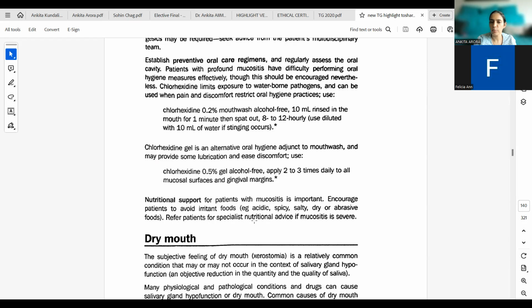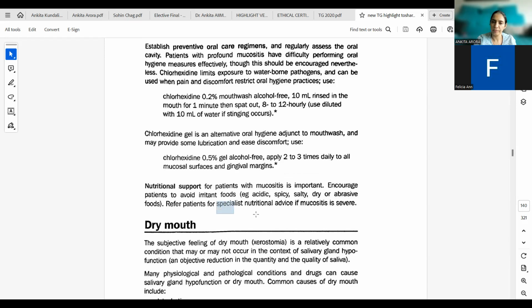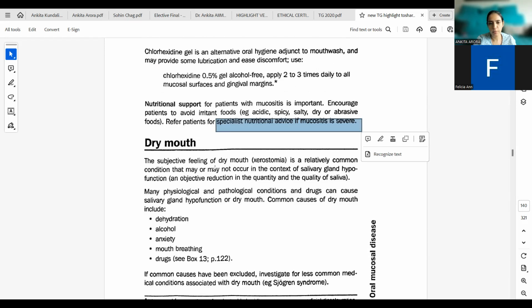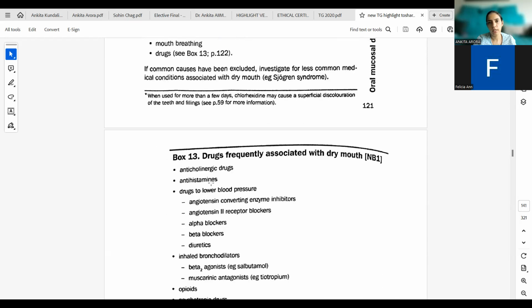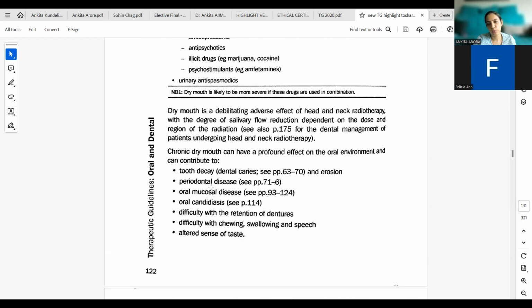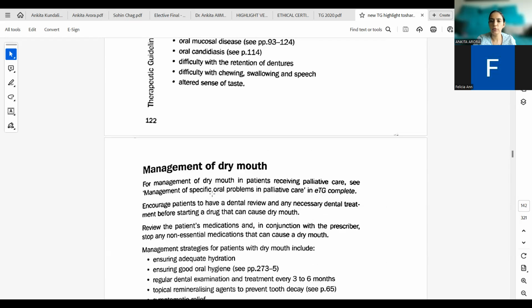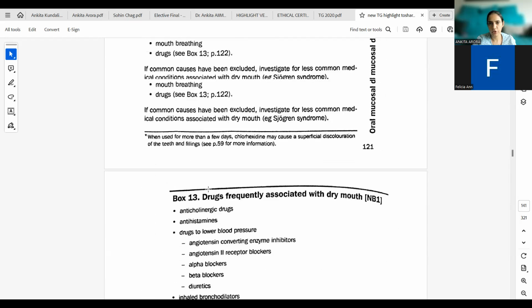Refer patients for specialist nutritionist advice if mucositis is severe. So you have to refer for the nutrition advice to the specialists. This completes the oral mucositis part, and then begins the dry mouth. We would start the dry mouth in the next session.